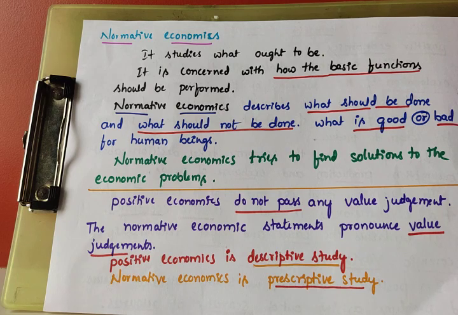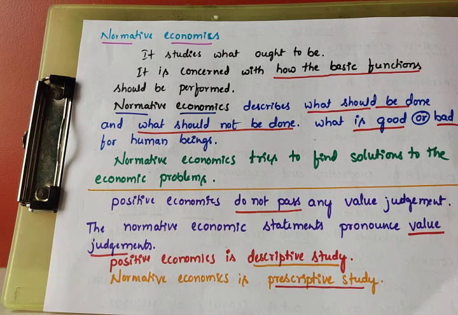So normative economics tries to find solutions to the economic problems, but positive economics cannot give any solutions or suggestions or remedies for any economic problems. So positive economics does not pass any value judgment. Normative economic statements pronounce value judgment.